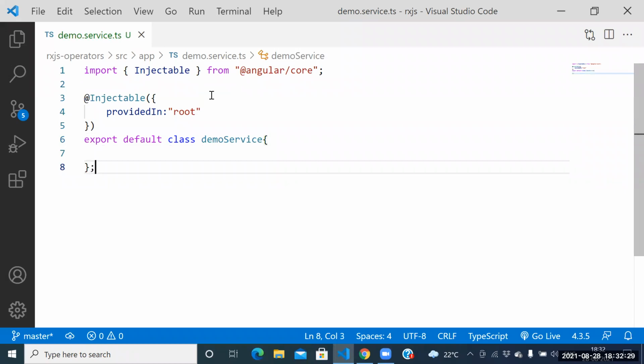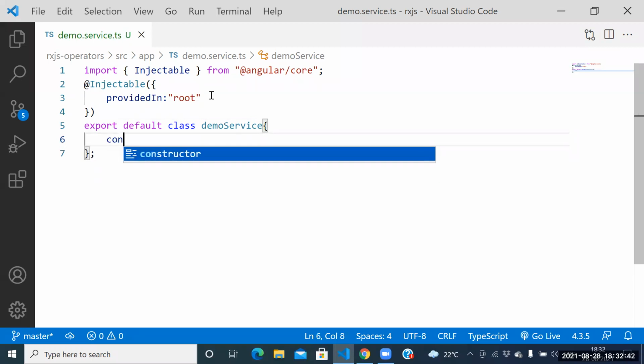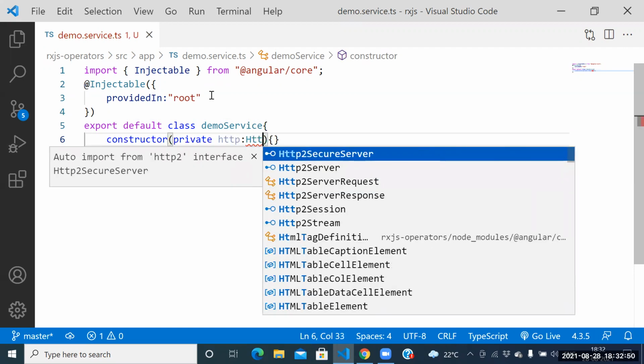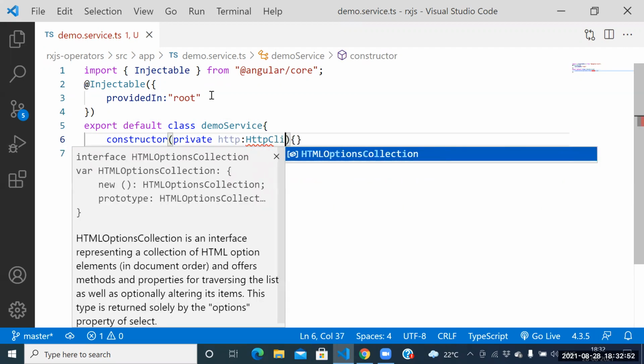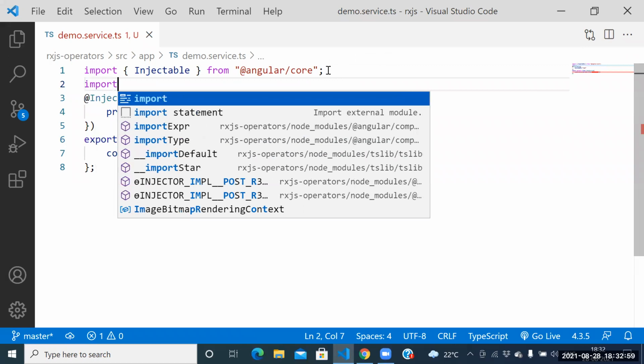Next one. Create the object to the HTTP client. How can you create the object to the HTTP client? Using the constructor. Private http colon HttpClient. HttpClient is present in which package?